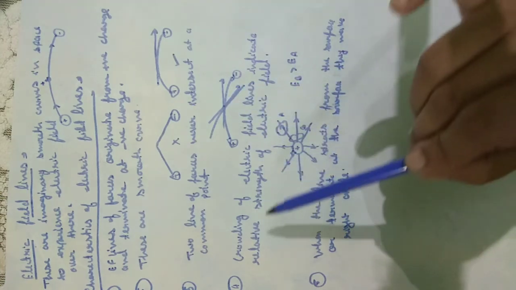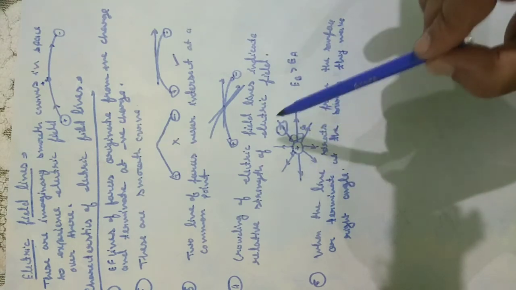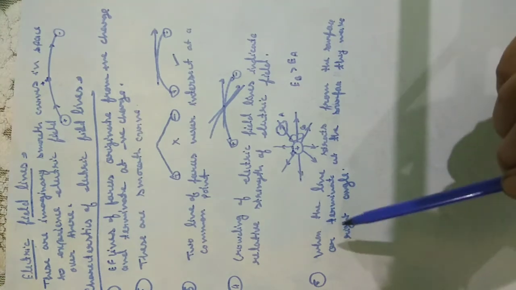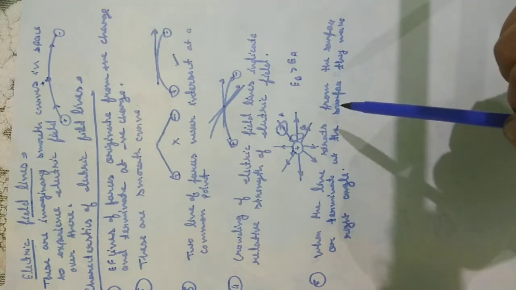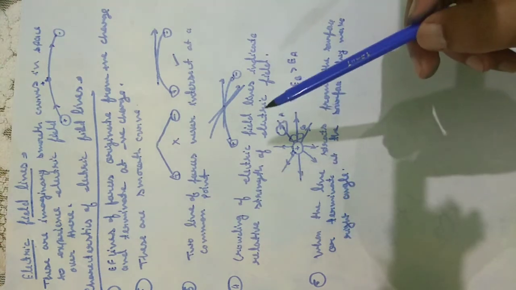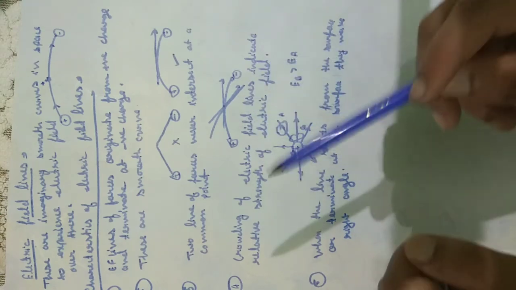If they did, there would be two directions of electric field lines, which is not possible. Crowding of electric field lines indicates relative strength of electric field. Where crowding is more, electric field strength is more. Last, when lines of force start from a surface or terminate at a surface, they make a right angle. At a starting point or at a terminating point, electric field lines make a right angle.